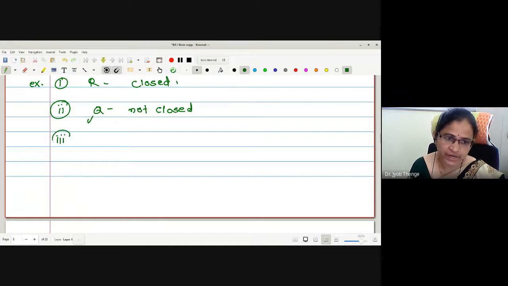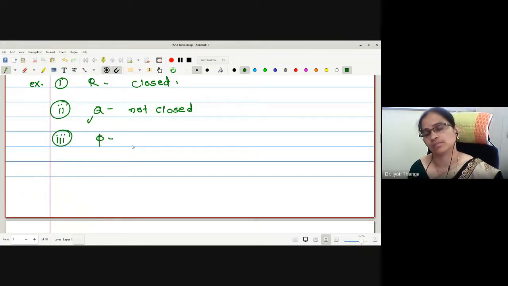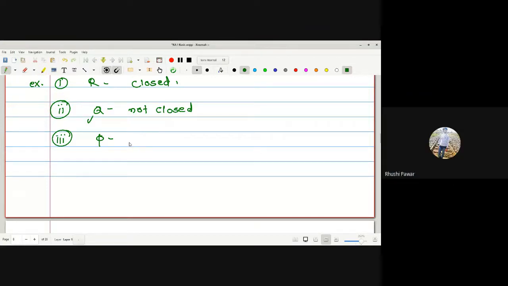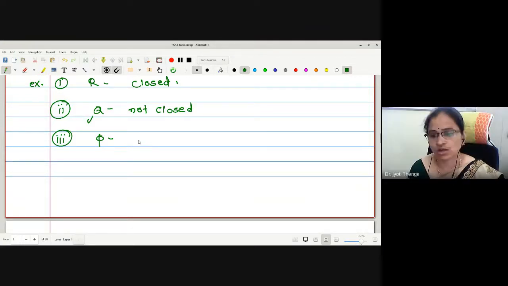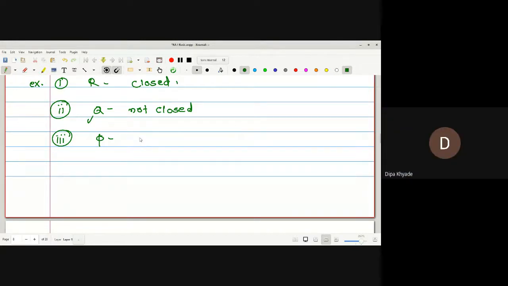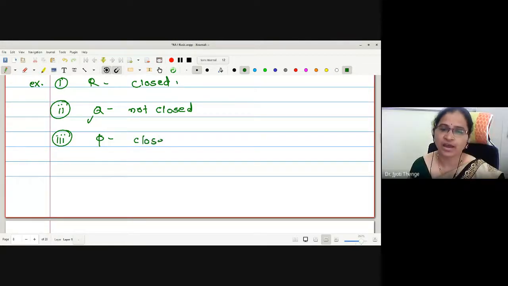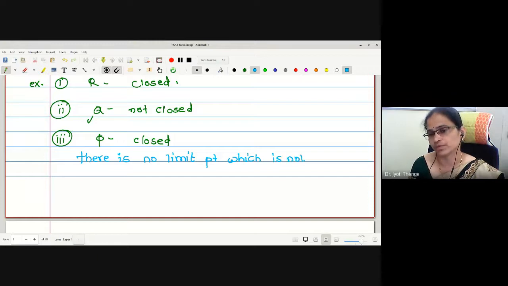What about the null set? Closed or not closed? Yes, it is closed. The reason is the contrapositive statement: there is no limit point which is not a member of the set.